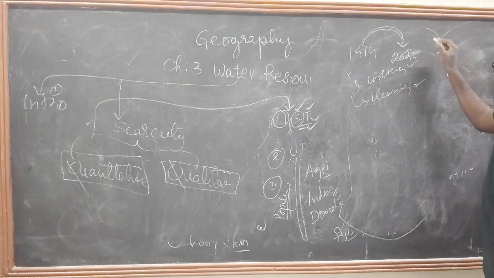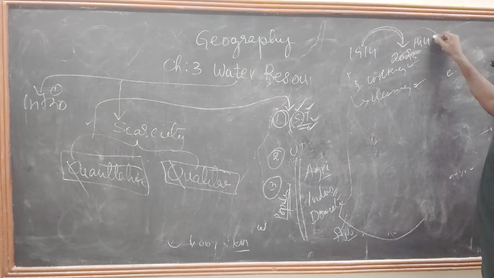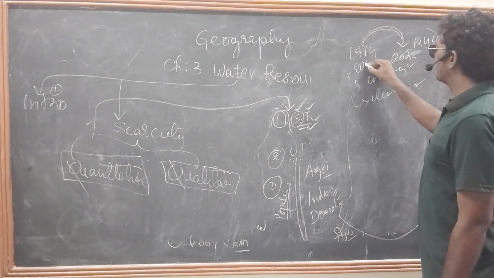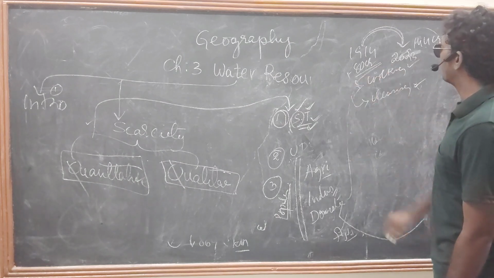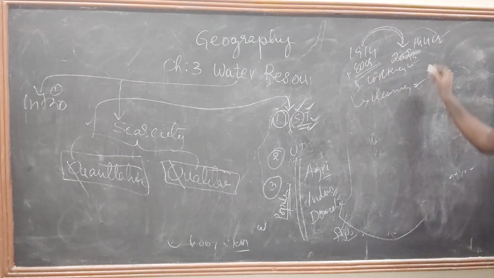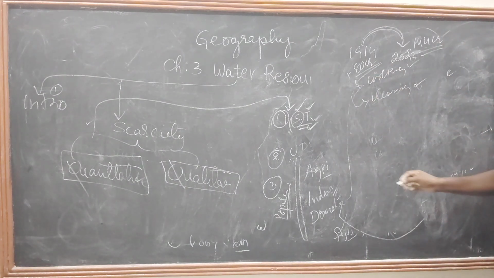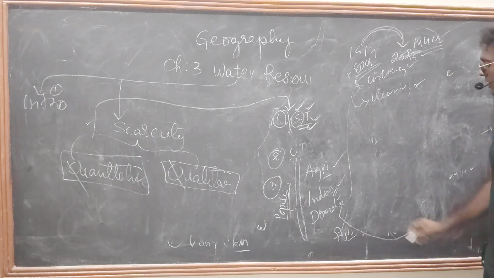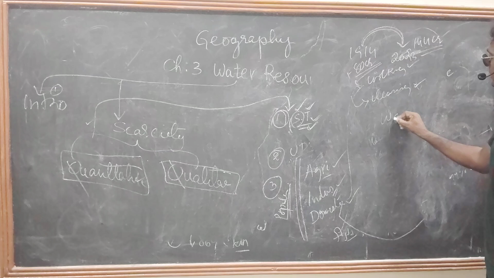What is the population now? Our population is 144 crores. In 1947, we had only about 50 to 80 crores. See here, the demand for agriculture has increased, and the demand for industries also increases. Demand for domestic water also increases. It means the water need has increased.